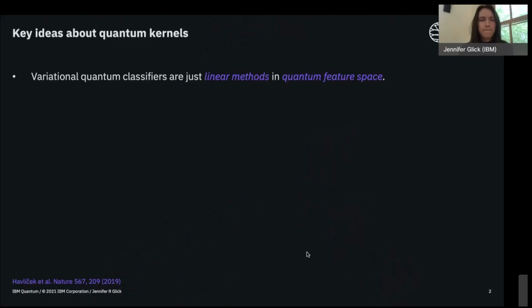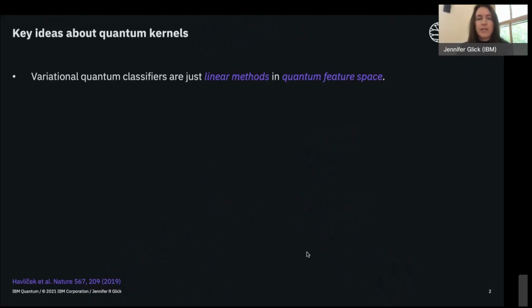I'm a quantum applications researcher at IBM Quantum, and today I want to talk to you a bit about how we can start thinking about using quantum kernels in practice. There's a couple of key ideas about quantum kernels that I want to revisit before we get started, and you may have seen these in previous lectures, so this should be a recap.